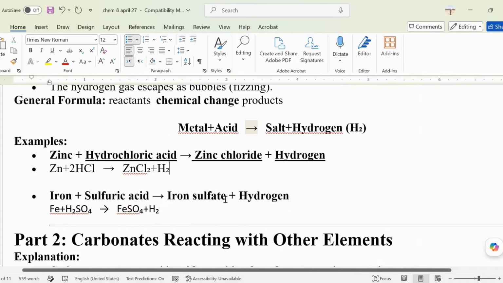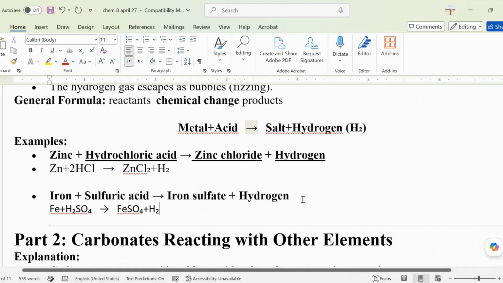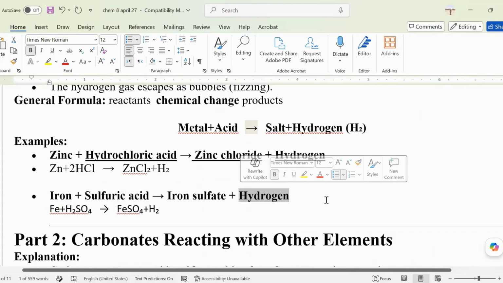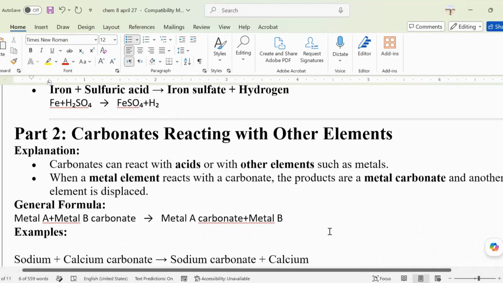Iron sulfate, exactly. Where is the metal? Iron, right? So what happens here is that the iron will join the sulfate, that's why it becomes iron sulfate. On the other hand, the acid contains another particle, and it will be added into the hydrogen. So again, this is a very essential general formula that you need to take note of for your test.